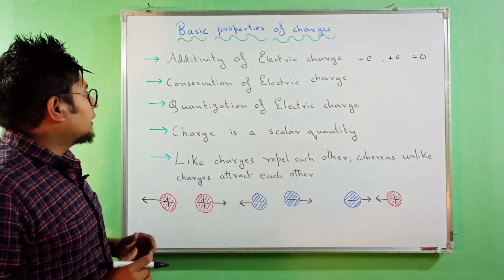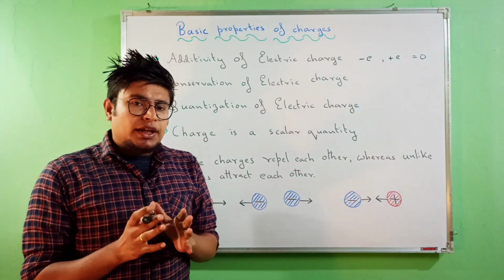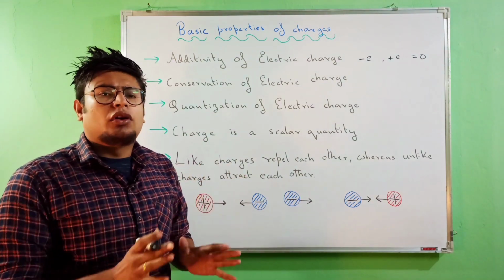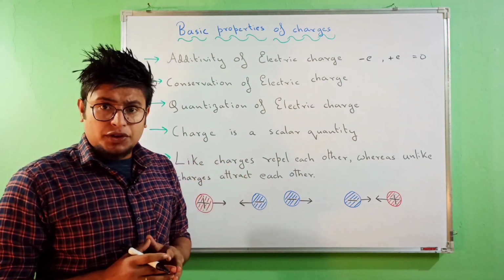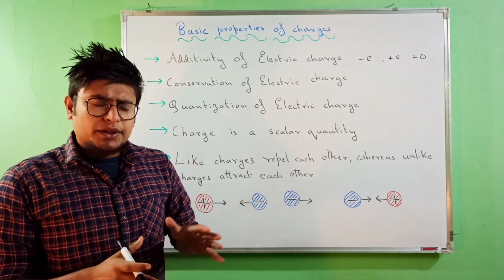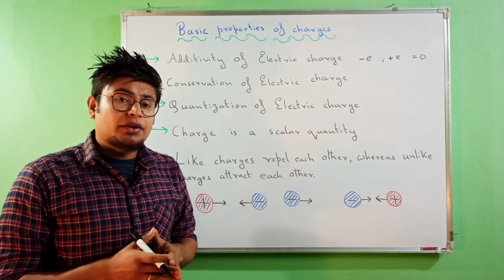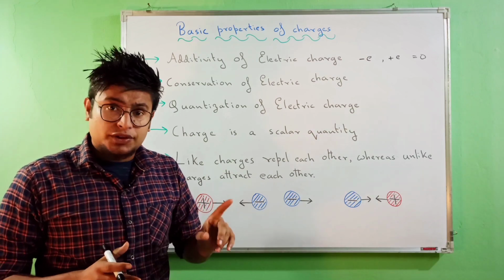Okay, and then conservation of electric charge, which says just like conservation of energy, that is, energy neither can be created nor destroyed, same is in the case of charges as well. Charges neither can be created nor destroyed, first thing.